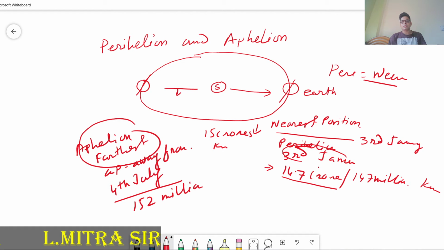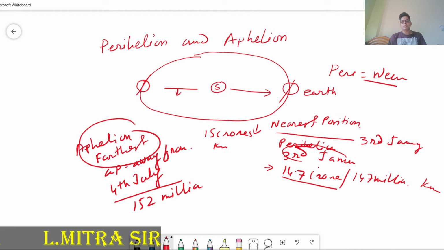If you take it in hours, it is 117,000 kilometer per hour. At this speed the earth is moving around the sun. So this thing you have to understand.